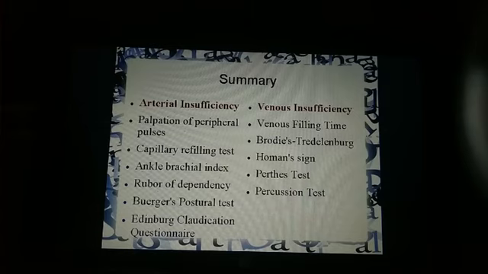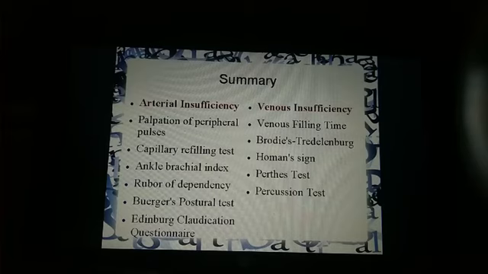In a normal person, capillary refill occurs within 2 seconds, but in ischemic or arterial insufficiency, it takes more than 2 seconds. Next is the ankle brachial index. That I have told you: you have to divide the systolic blood pressure of the ankle or dorsalis pedis artery by the systolic blood pressure of the brachial artery. So the normal range is 1.19 to 0.95. If your ratio is less than 0.95, then it indicates peripheral arterial disease. That is the ankle brachial index.